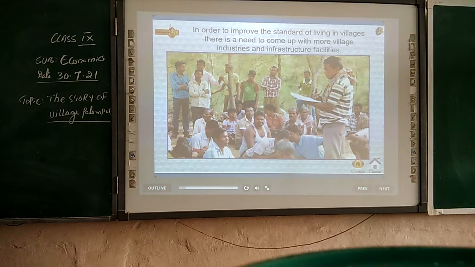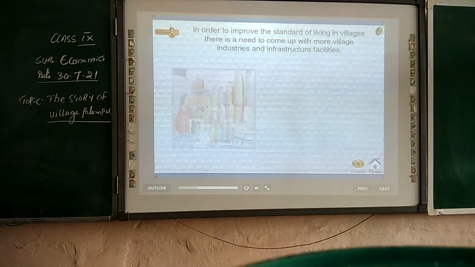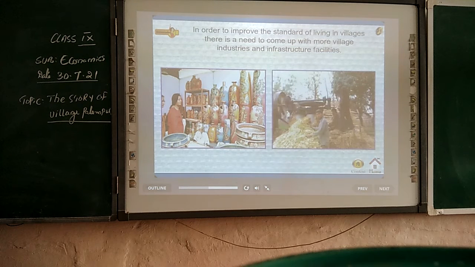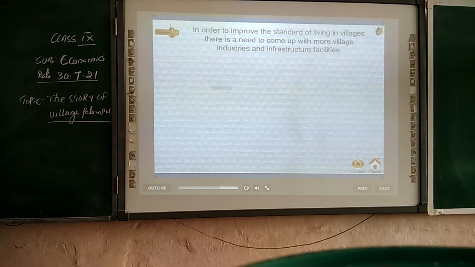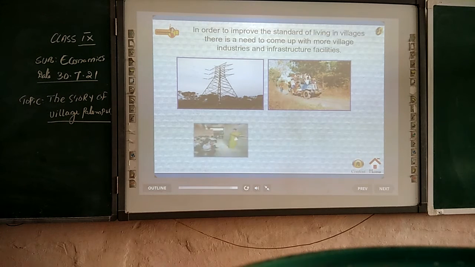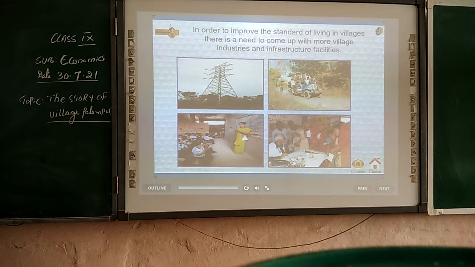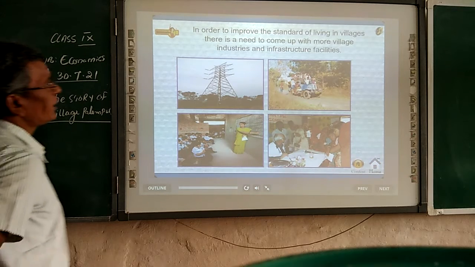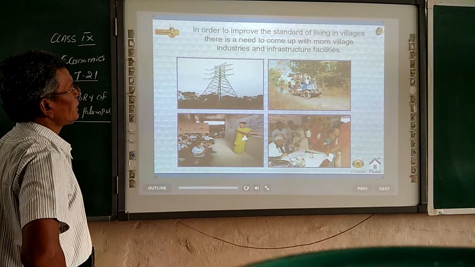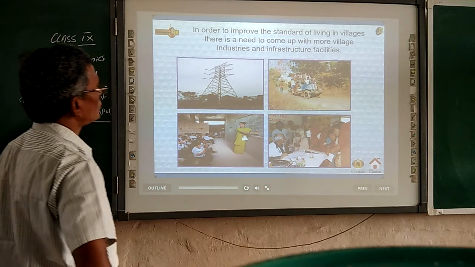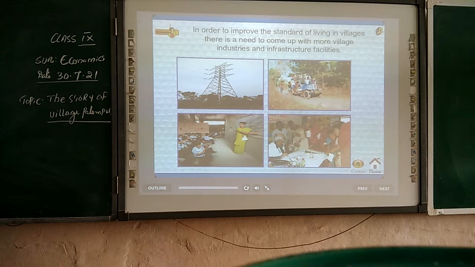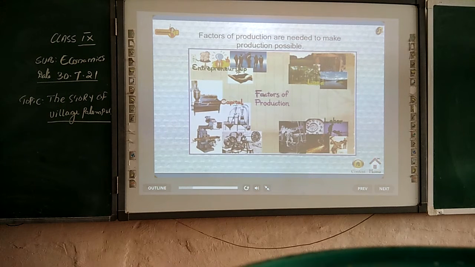And in order to improve the standard of living in villages, there is a need to come up with more village industries and infrastructure facilities such as electricity, roads, schools, hospitals, etc. They need various factors of production to make production possible. Let us study about these concepts in detail.